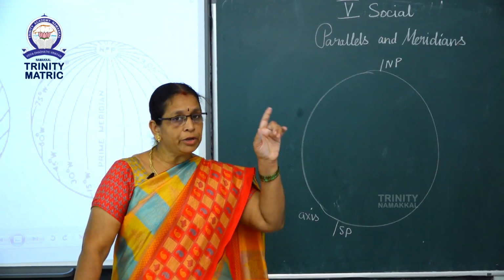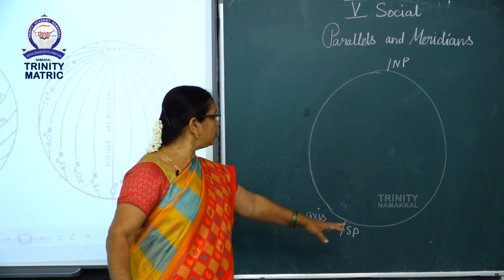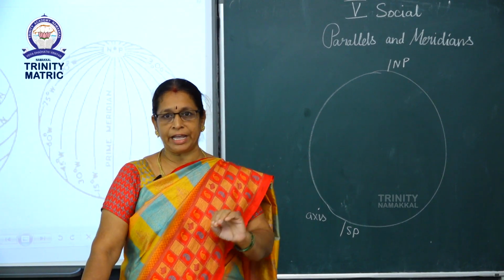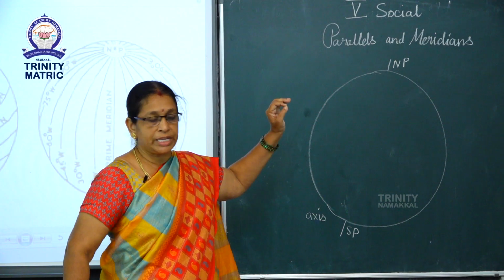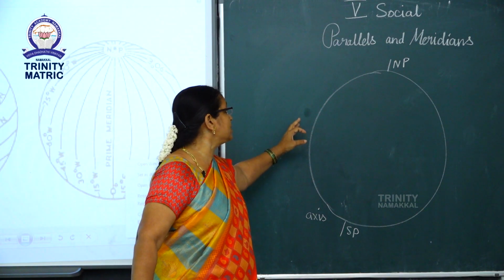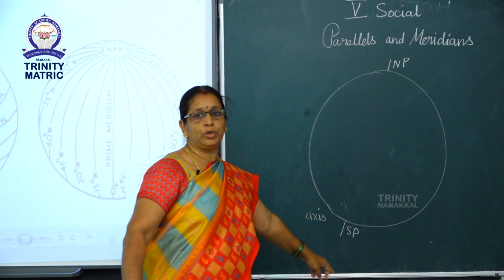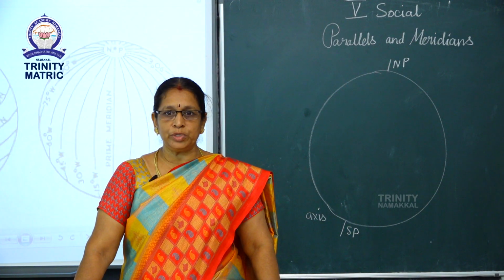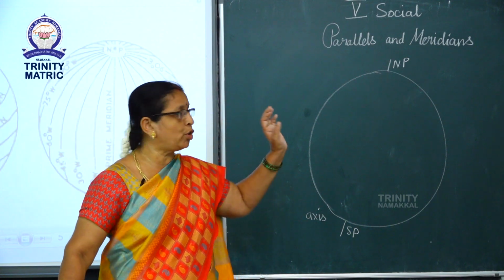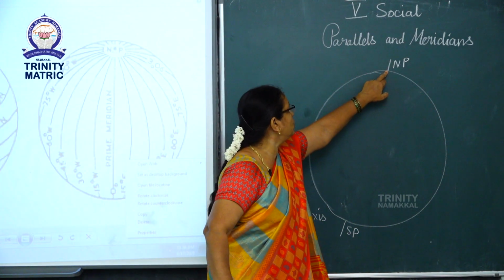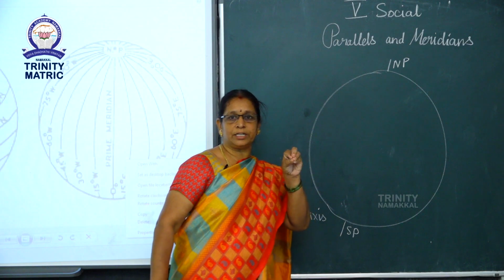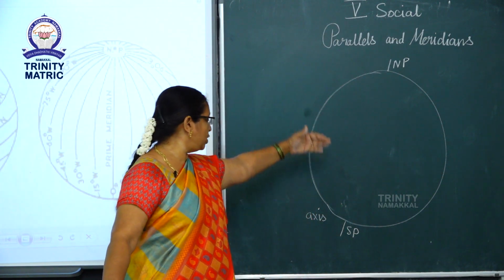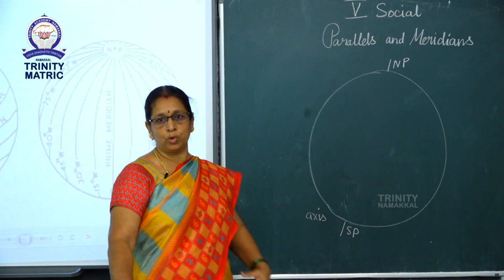The earth rotates on its axis. This is an imaginary line drawn through the center of the earth, that is the center of the globe, from North Pole to South Pole. These poles are used as two fixed points. The point on the top is the North Pole and the point on the south is the South Pole.